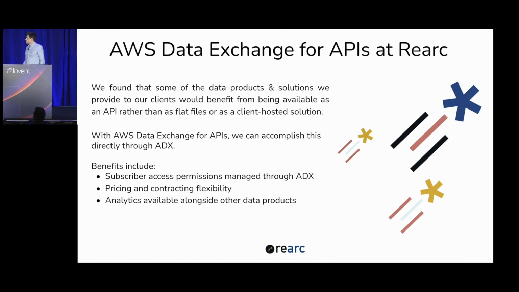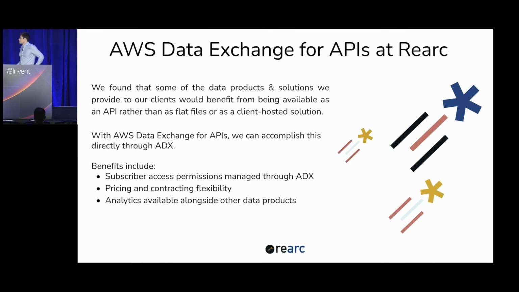While working with clients, we found that we could unlock a lot of value by providing some of our data products and solutions as APIs. With AWS Data Exchange for APIs, we can do this directly through ADX. There are a lot of benefits with this approach. We don't have to worry about adding or removing permissions for subscribers when their subscriptions start or end, since that's managed through ADX.